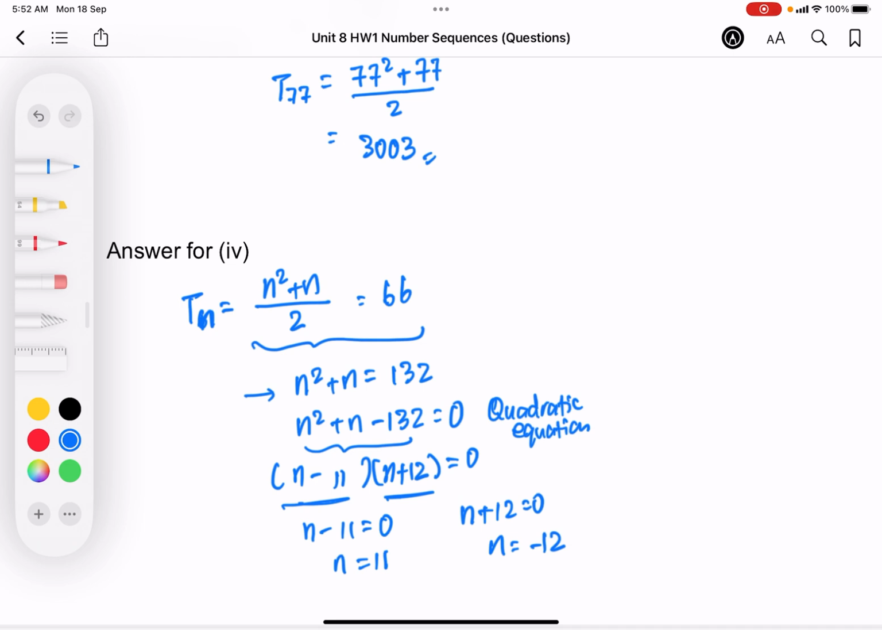And since we know that n is the position of a term, it cannot be n equal to negative 12, because n must be a positive integer. So in this case, we conclude that it is actually the 11th term.